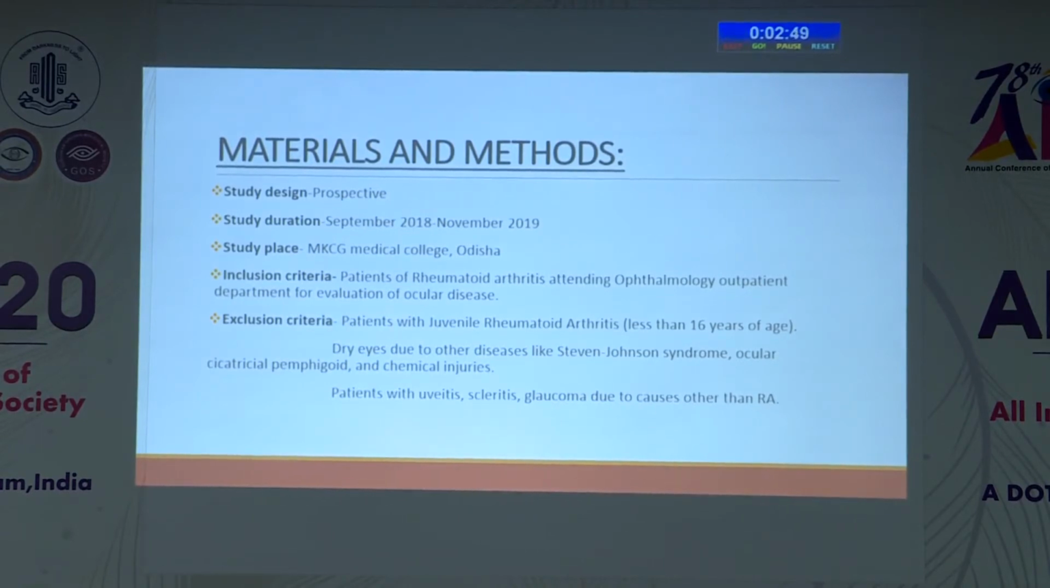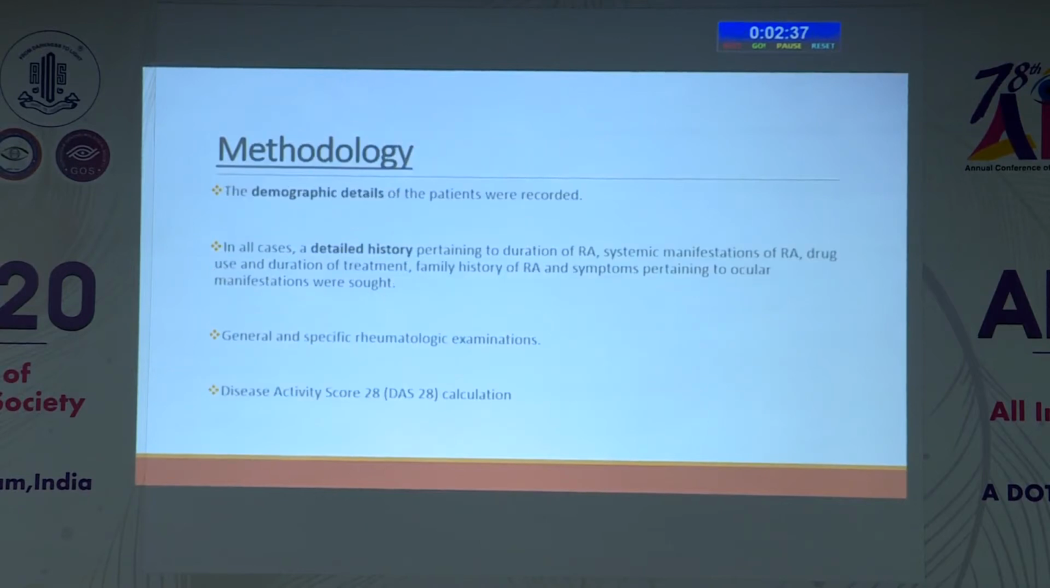The exclusion criteria include patients with juvenile rheumatoid arthritis, dry eye due to other causes like Stevens-Johnson syndrome, ocular pemphigoid, and chemical injuries, and patients with uveitis, scleritis, or glaucoma due to causes other than rheumatoid arthritis. The demographic details of the patients were recorded.